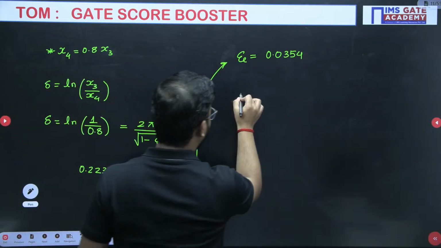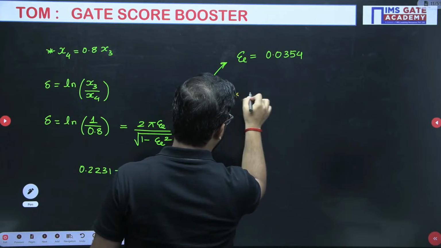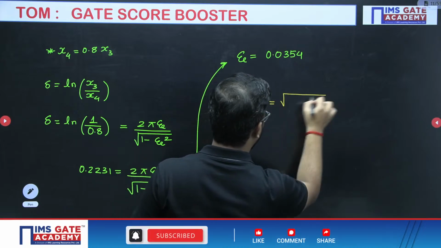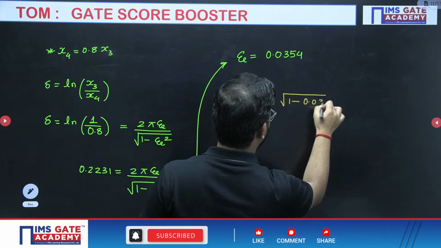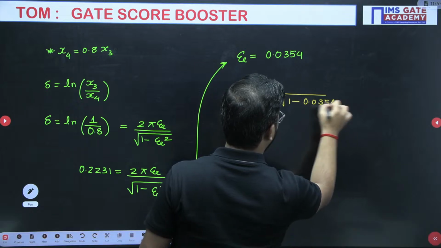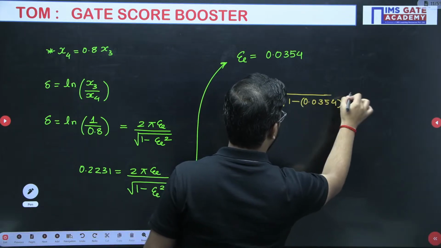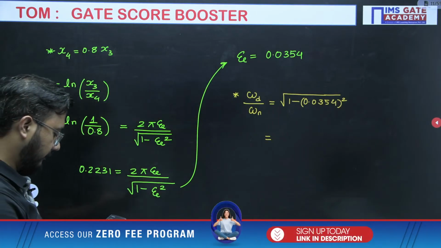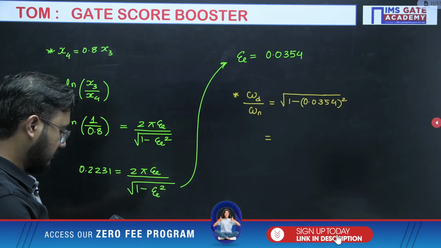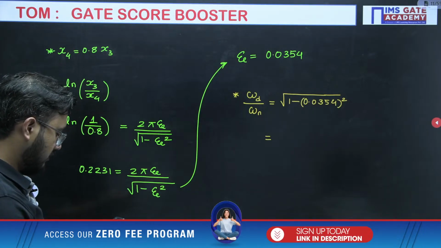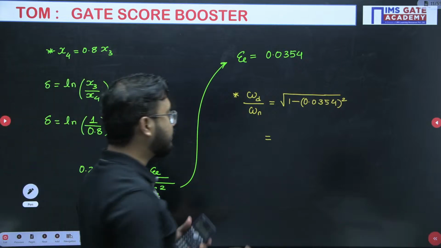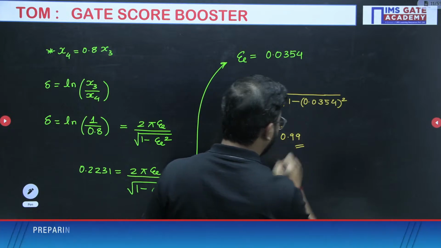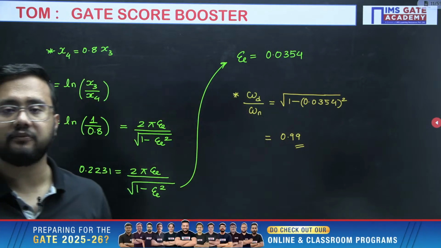So that is the damping factor, and they were asking about omega d by omega n, which is the square root of 1 minus 0.0354 squared. If I do that, it is 0.99. Yes, absolutely correct answer, Aditya. Your answer is correct. 0.99 is the correct answer for this particular problem.